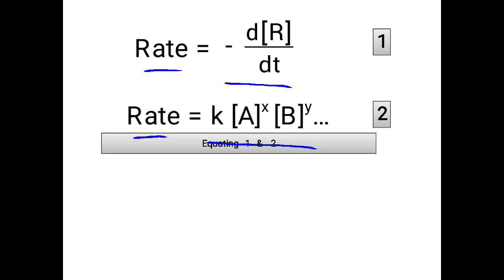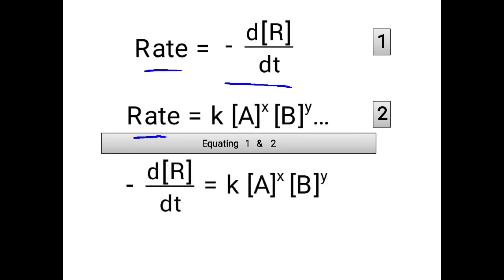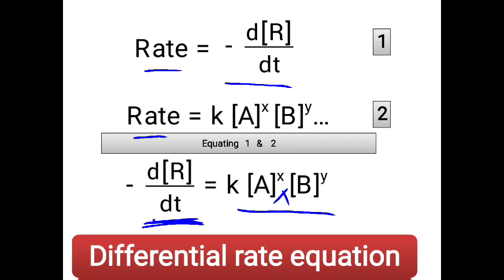So equating 1 and 2, we can write minus d[R]/dt is equal to k into [A] to the power x into [B] to the power y. Now this short equation conveys a message saying that the rate of change of concentration over time is equal to the product of the molar concentrations of the reactants raised to some power. That means the decrease in the concentration of the reactant with time is dependent on the concentration of the reactant. And this equation is also called the differential rate equation.